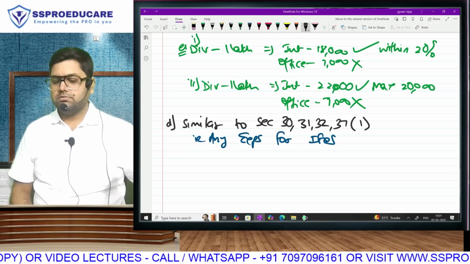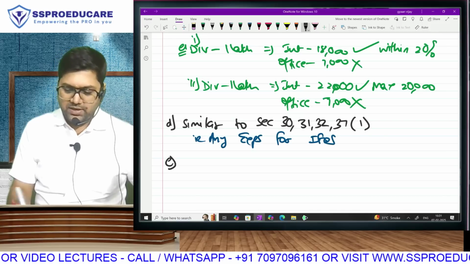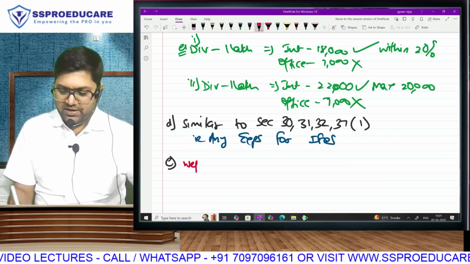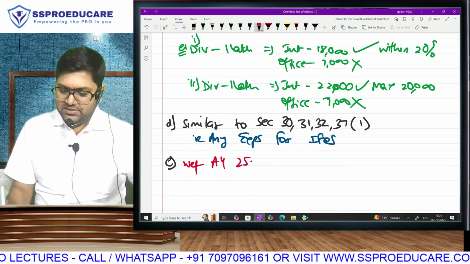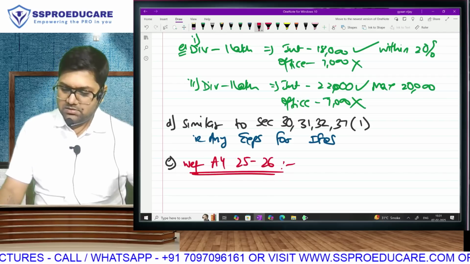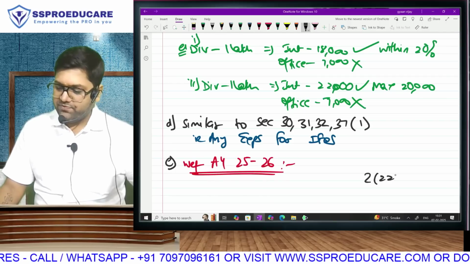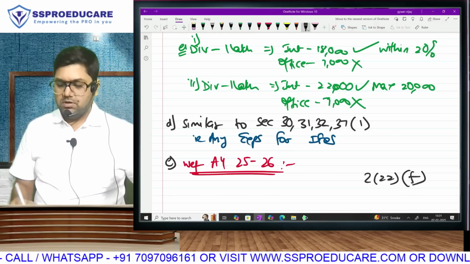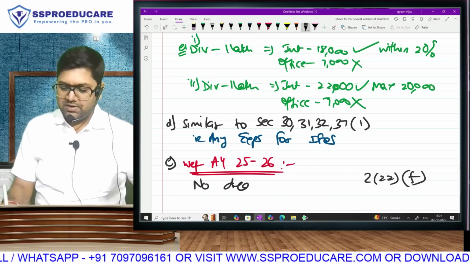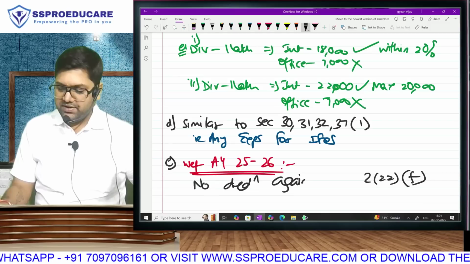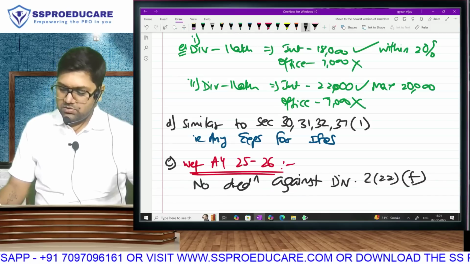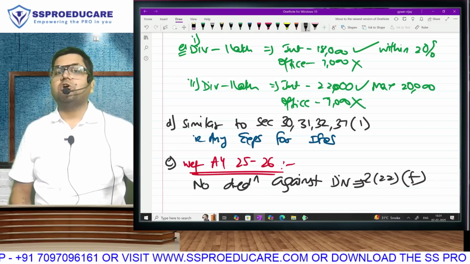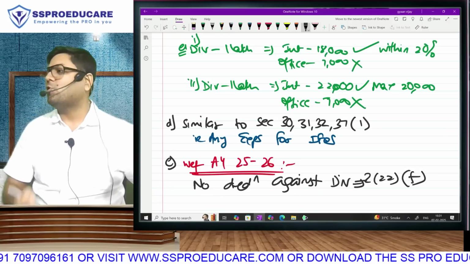And last, just to let you know, with effect from AY 25-26, there is a new deemed dividend that is taxable. That is 222F. No deduction will be given against your dividend under section 222F, because the cost of acquisition we are treating as capital loss.